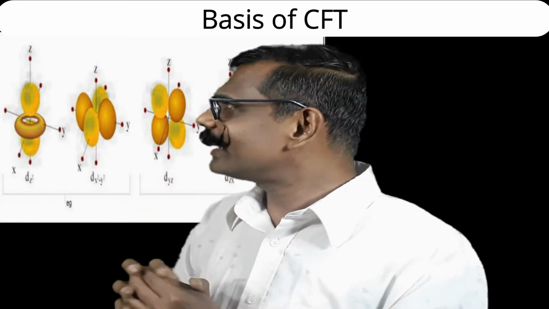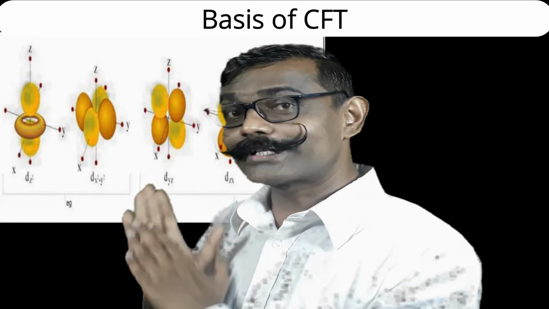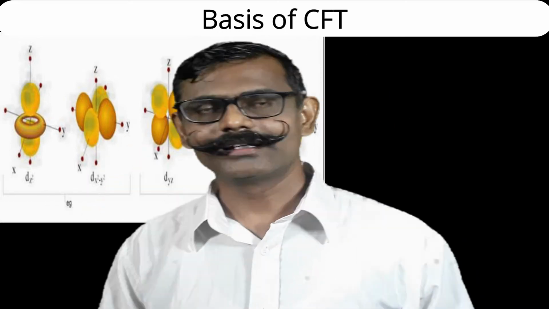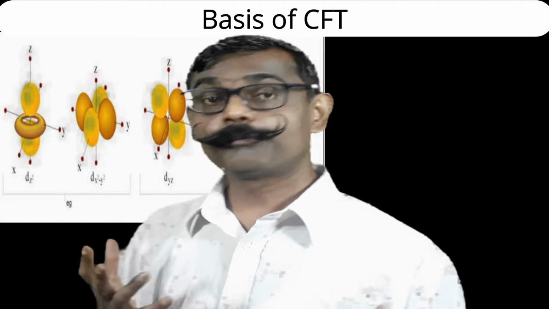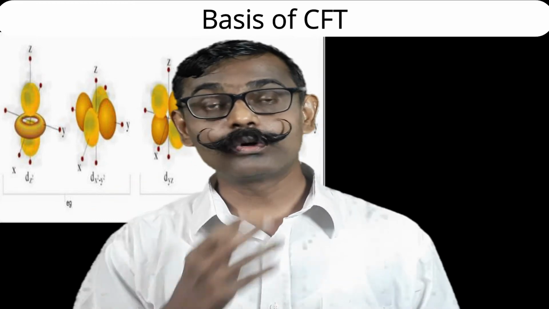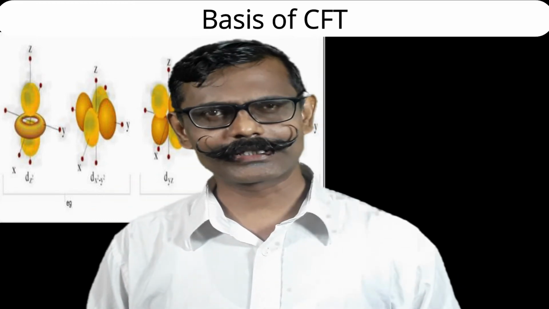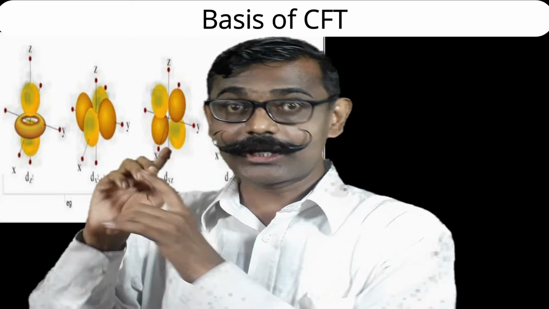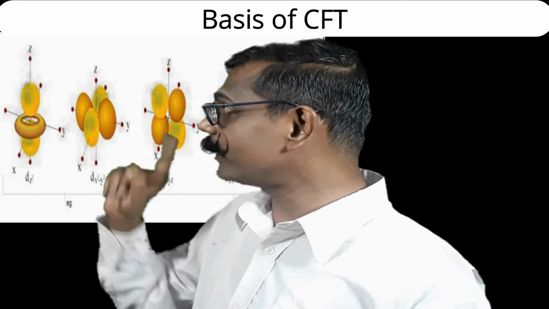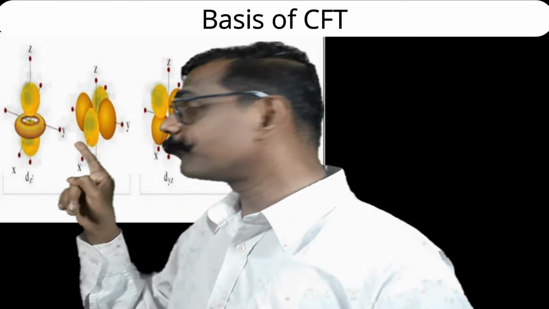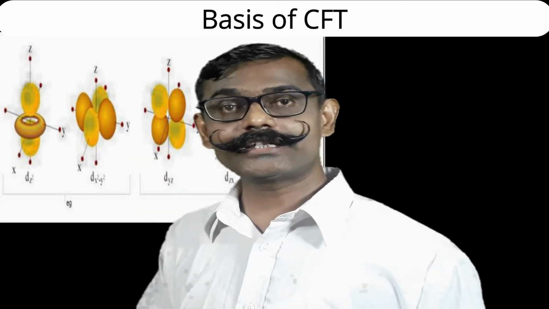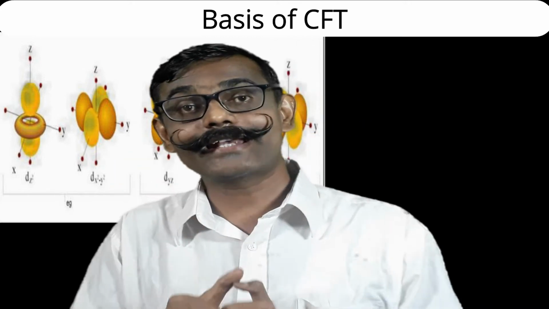So partly it has an orientation towards x and y, and the major orientation is towards the z axis. Let us consider yellow color as positive wave function, and brown color as negative wave function. The wave function is not important at this moment, but orientation and shape are important. What's the understanding of the dz square orbital? Dz square orbital is oriented more towards the z axis and partly towards x and y.